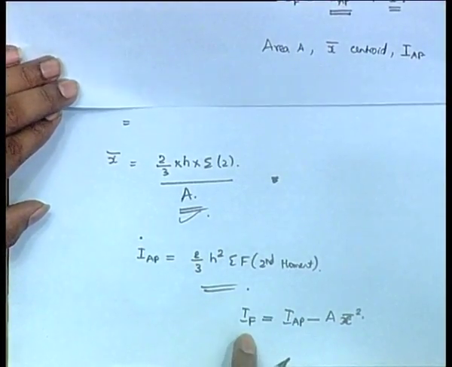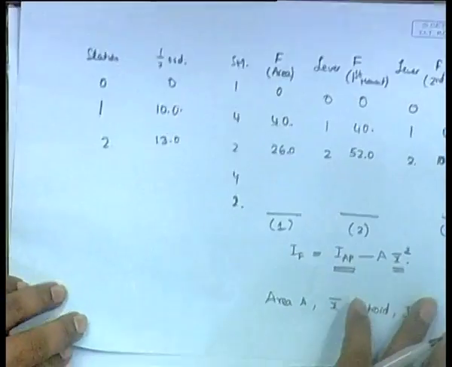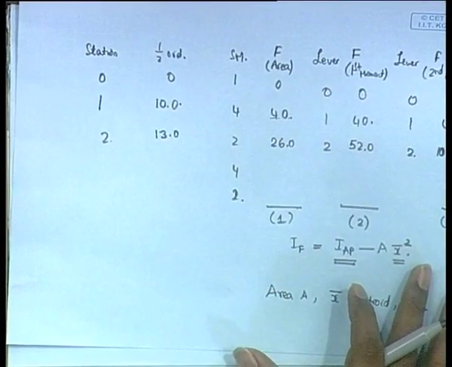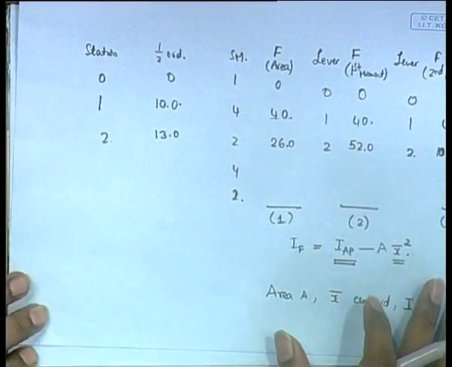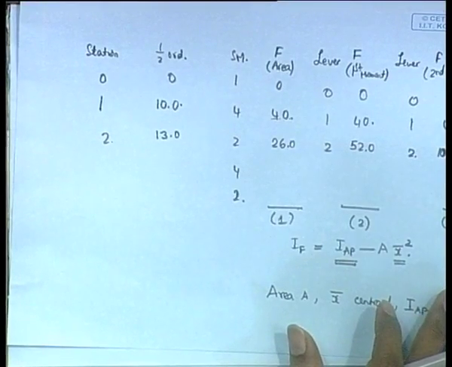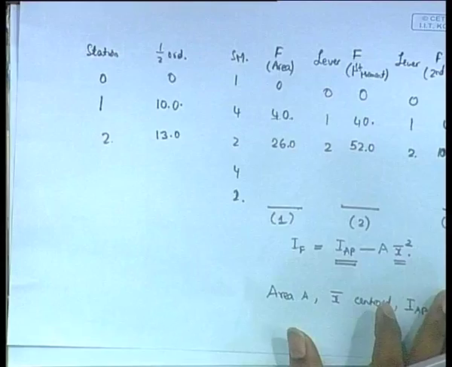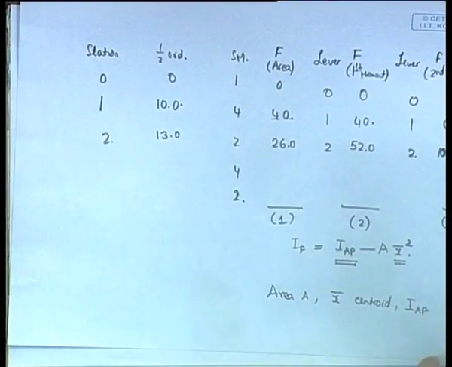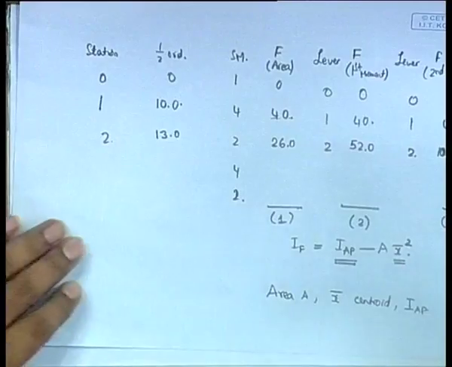Once you have IF, you will get your GML. You have to find GML, and from GML you finally find the change of trim, and I think your question is to find MCTC. So, we already have the change of trim. Once you have the moment, actually I forgot what we did.